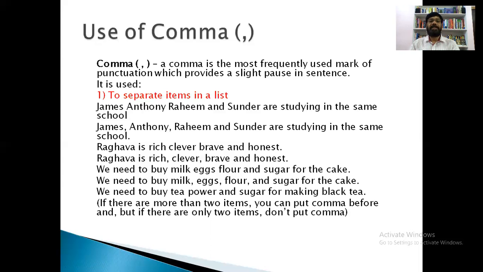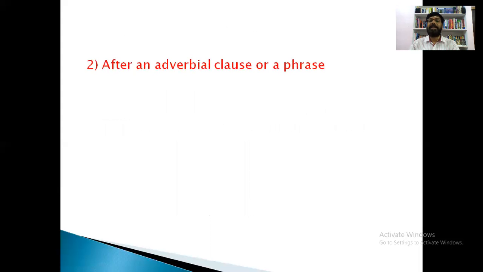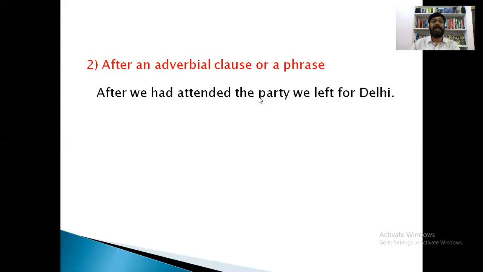Okay, so let us move to the next use, the second use. What is the second use here? After an adverbial clause or a phrase. So there is one more use of comma, the second use, after an adverbial clause or a phrase. See, here is one sentence: After we had attended the party, we left for Delhi.